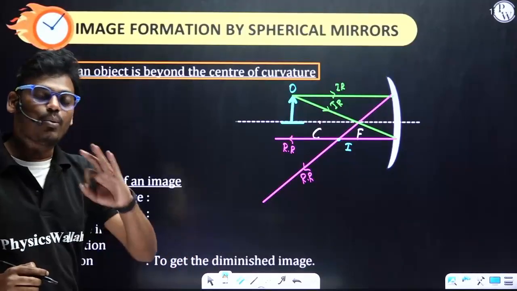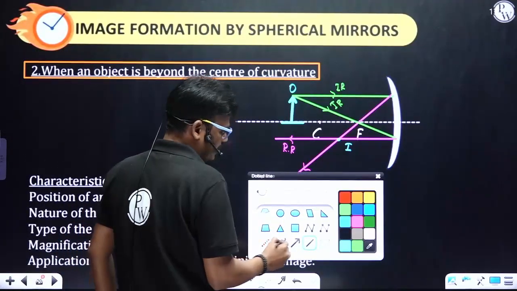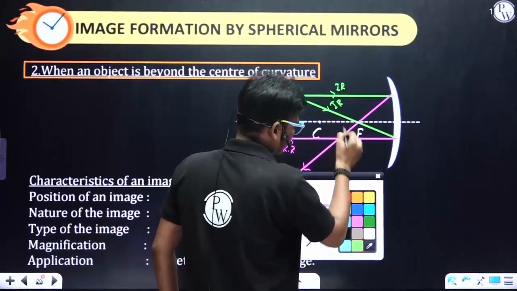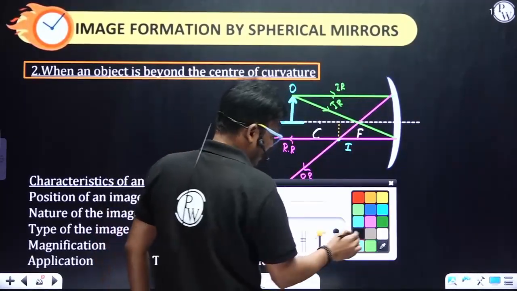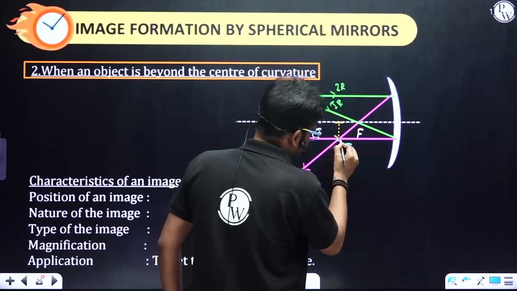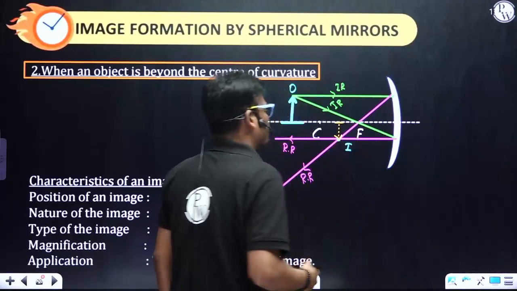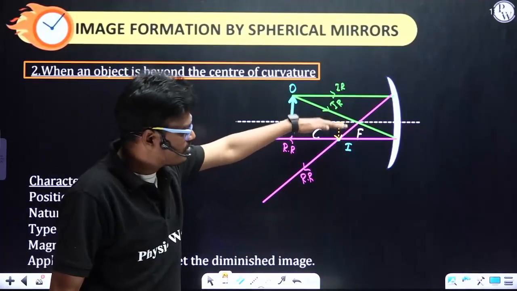Now what you have to do is draw one perpendicular line to the principal axis. This perpendicular line is below the principal axis.